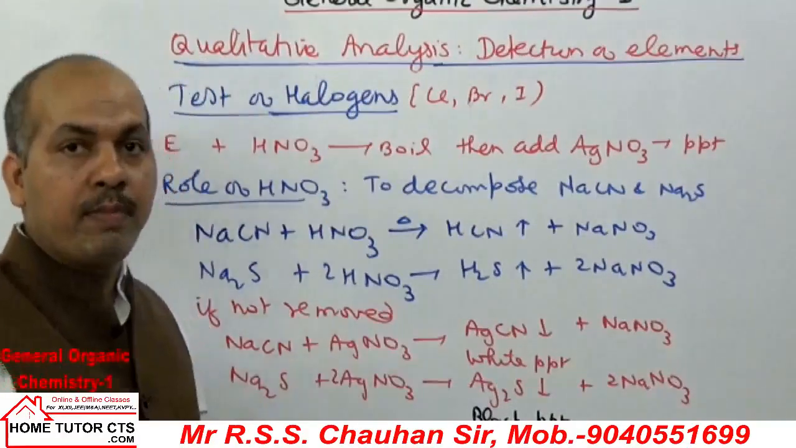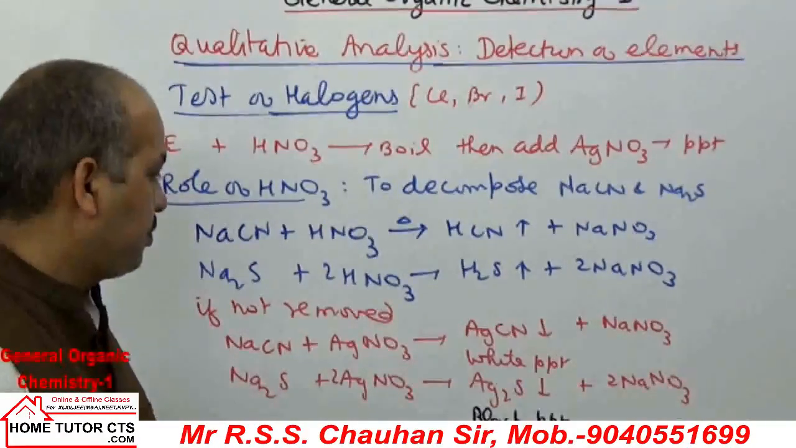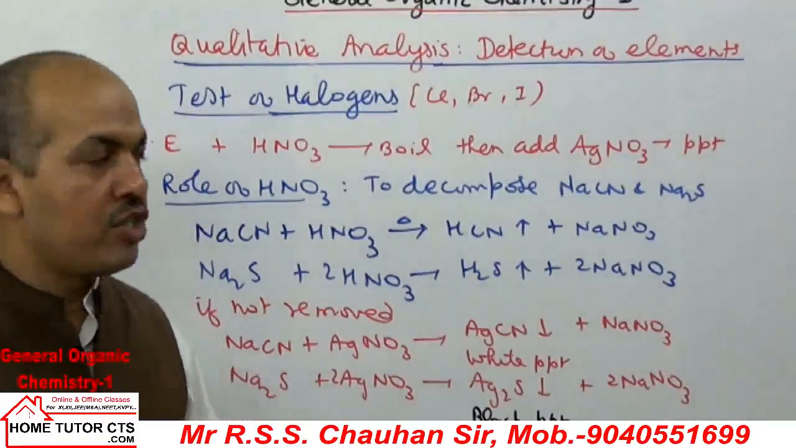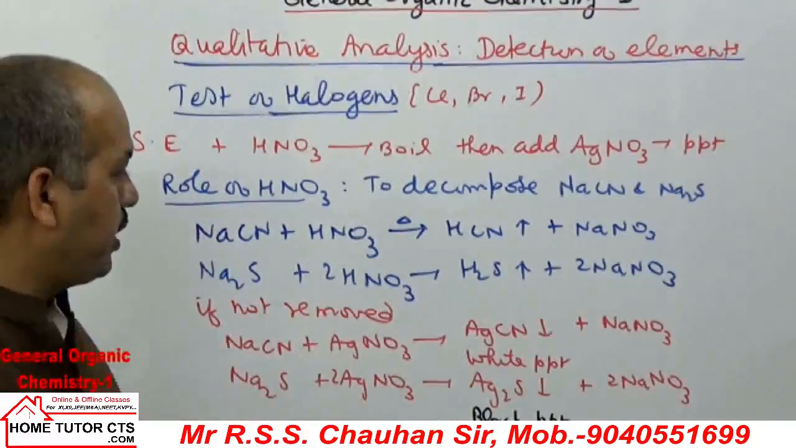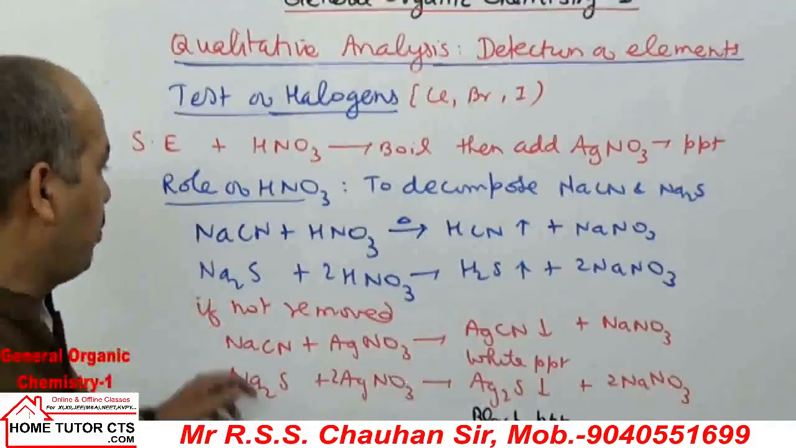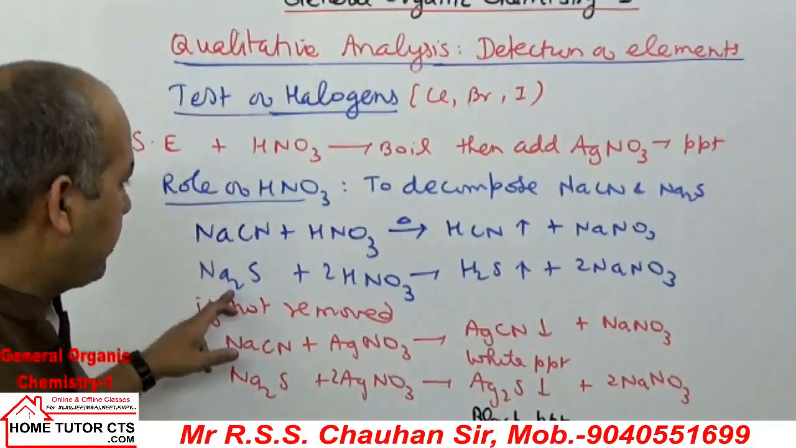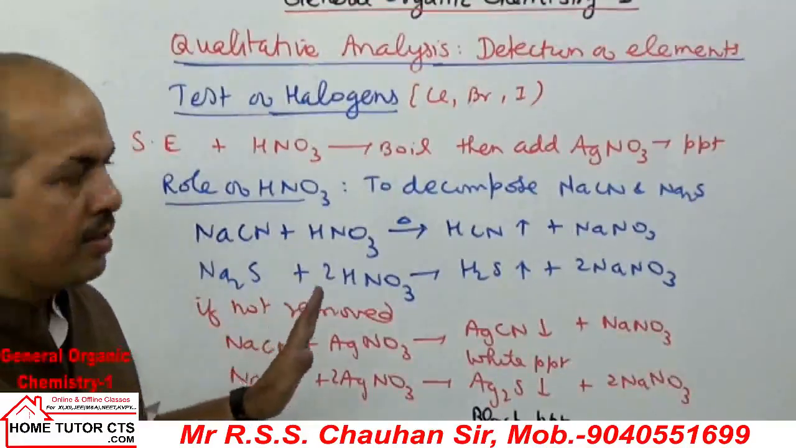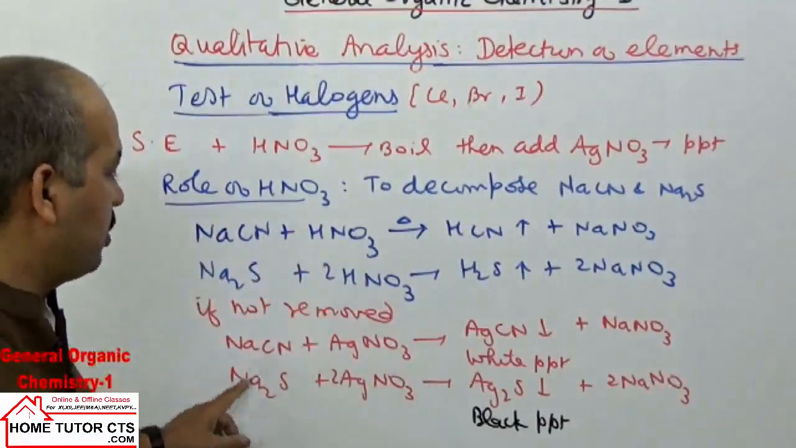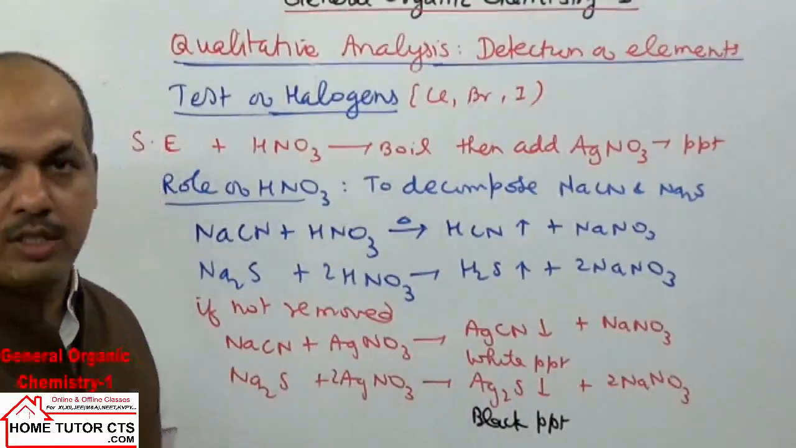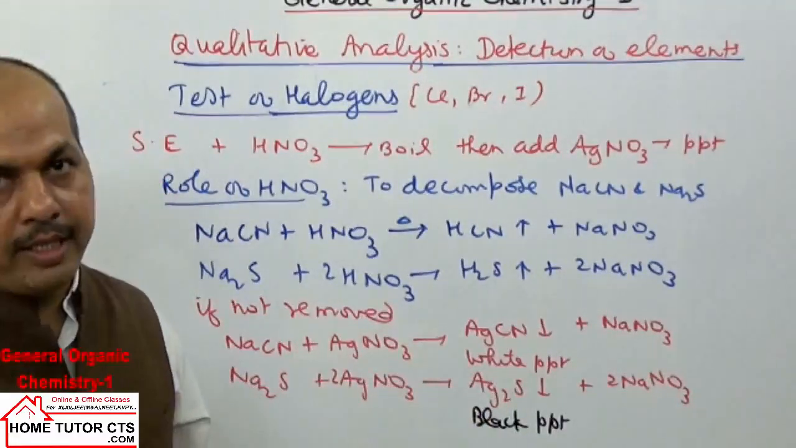It forms Ag2S black PPT. That is, this way the reaction will take place. So I hope it is clear. The role of HNO3 here is to decompose cyanides or sulfides, forming volatile compounds that evaporate out. If not removed, they interfere in the testing of the halogens by forming their own precipitate.